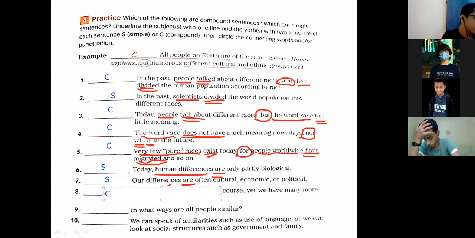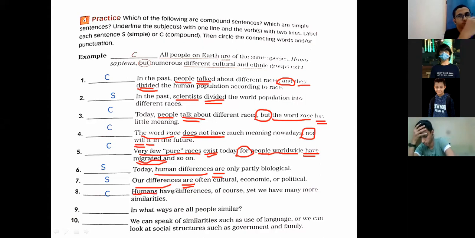Yusuf Rafat, can you start number 8? Tell me at first what the type of sentence is. It's a compound sentence. Yes, well done. Humans is the subject, and the verb what? Have. Yet is the conjunction. And there is also a comma. We is a subject and have is a verb. Yes, well done.